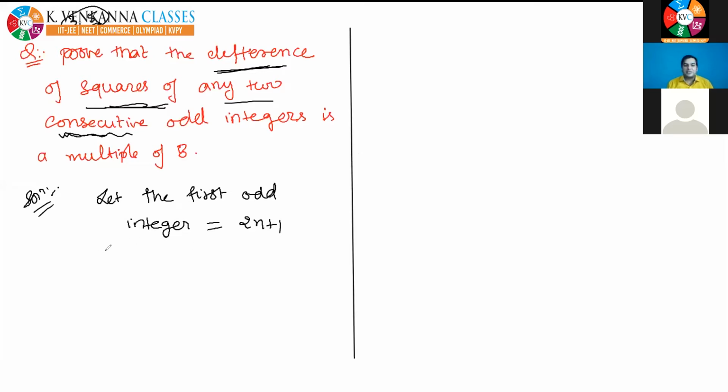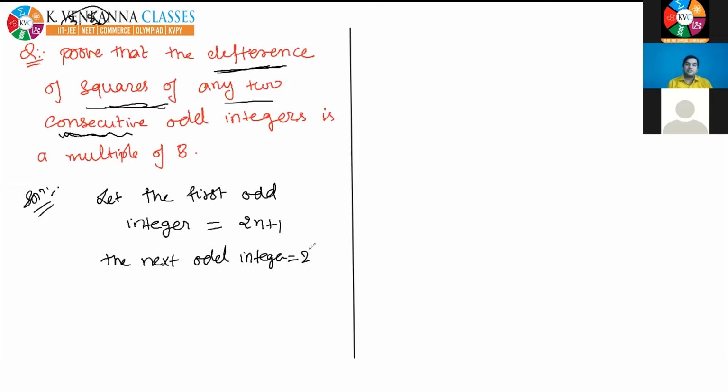Now tell me the next odd integer, because I am taking consecutive odd integers. So yes, what will be the next odd integer? Yes, tell me. Not 2n plus 2, 2n plus 3. Yes, Jayasankar, Ramcharan, all of these are giving the correct answer. 2n plus 3 will be the next odd integer.